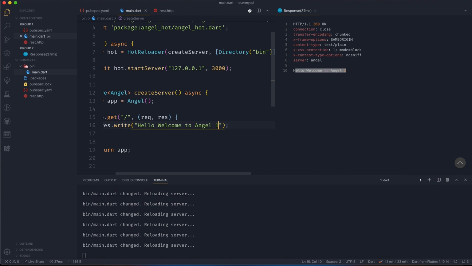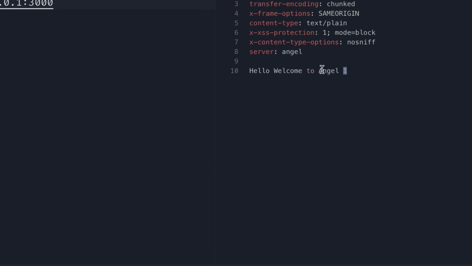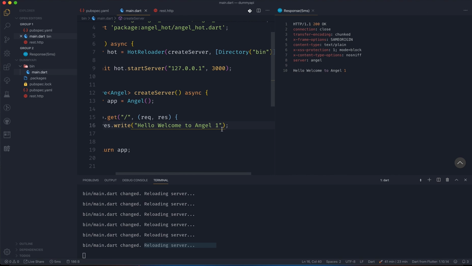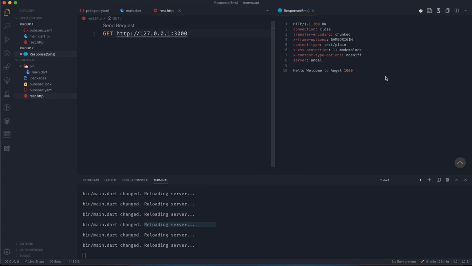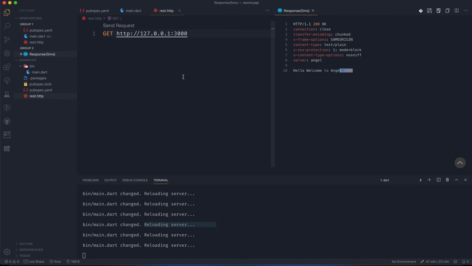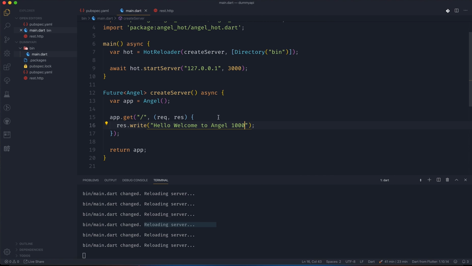And if I just press command S, reloading server, you can see now if I just do a send request, this is hello, welcome to angel 1. Yep. And let's say angel 1000, and now just save, and you can see angel 1000. Even in the browser you can see we get the same thing, welcome to angel 1000. Yeah, so that's the idea, and this is how easy it is, right?